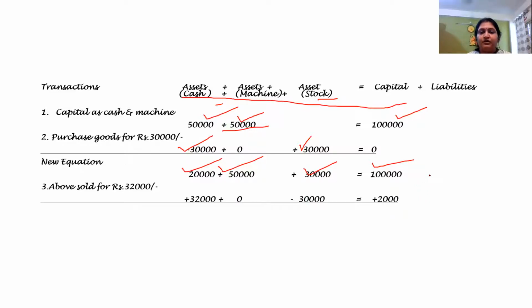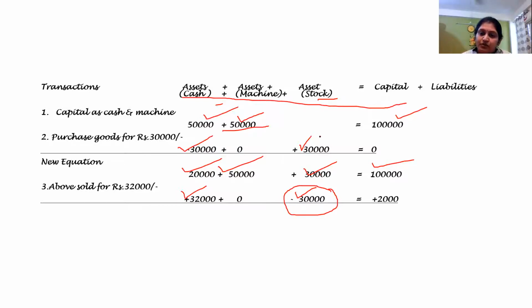Now let us see what will be the solution. I will receive cash of 32,000 and my stock will be reduced by 30,000. Here it is important to understand that I am not making the entry of 32,000 in stock. Why? Because my purchase price was only 30,000, right? Now when I try to equate, I understand that it is not going to match. Why? Because there is one more effect. That effect is the 2,000 profit.